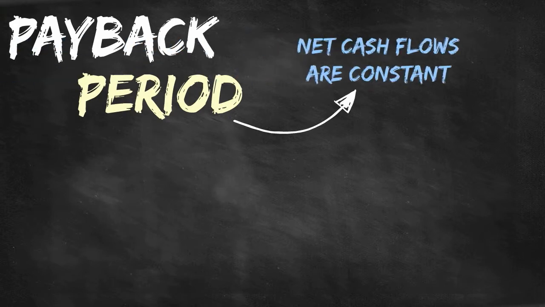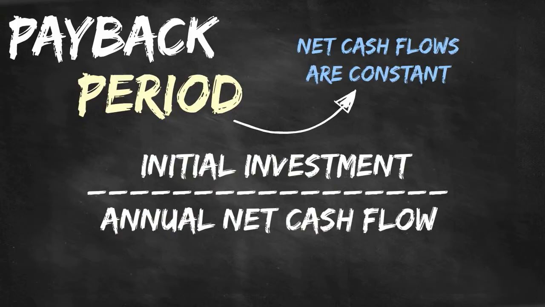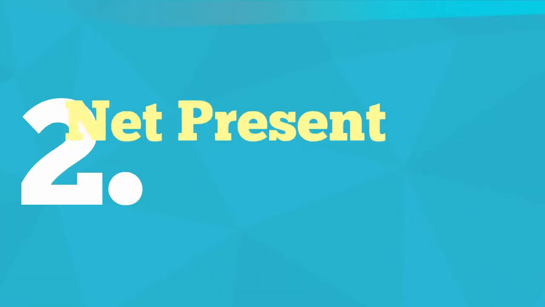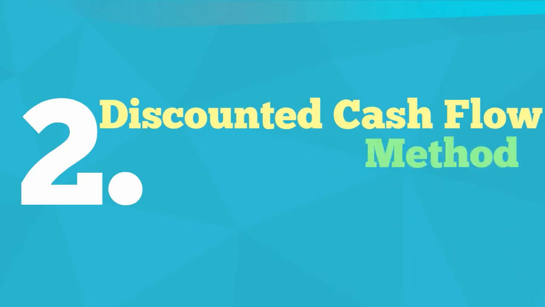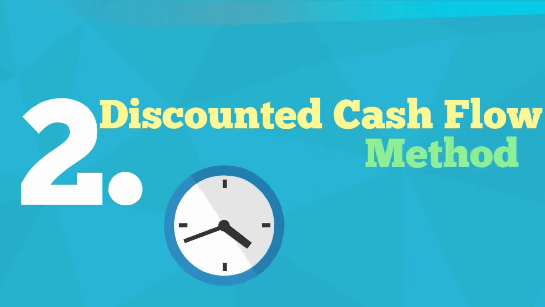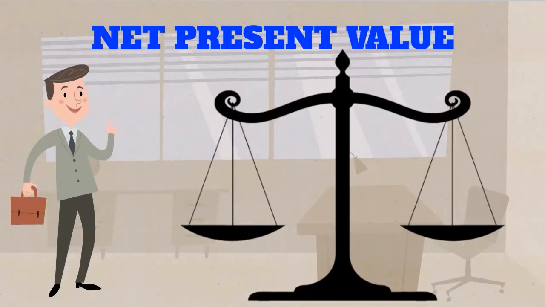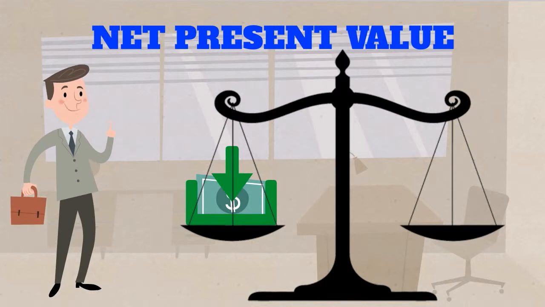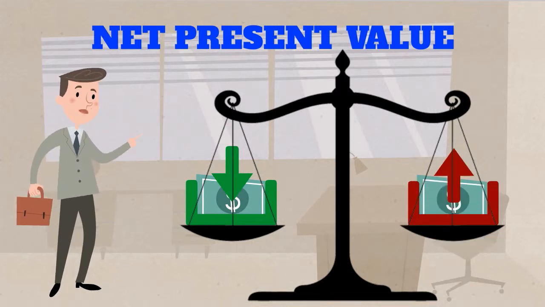To calculate the payback period, where the net cash flows are constant, take the initial investment amount divided by the annual net cash flow. 2. Net present value. Net present value method, also known as discounted cash flow method, is a popular capital budgeting technique that takes into account the time value of money. Net present value is the difference between the present value of cash inflows and the present value of cash outflows that occurs as a result of undertaking an investment project.